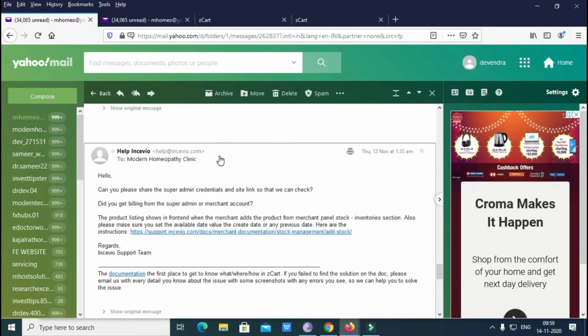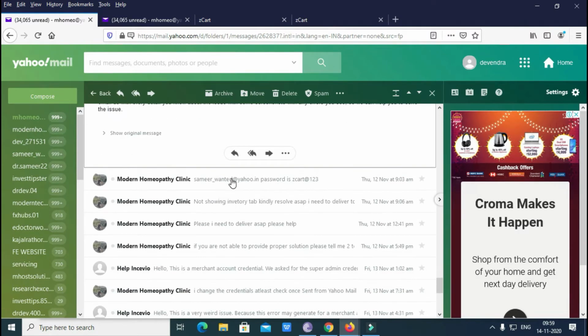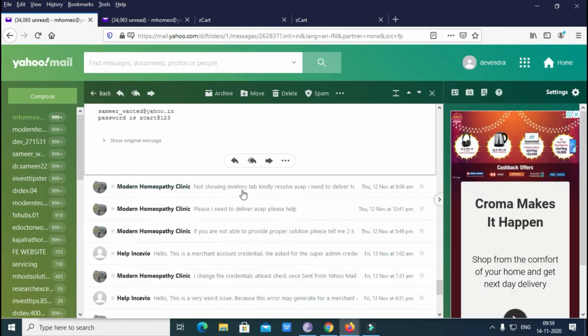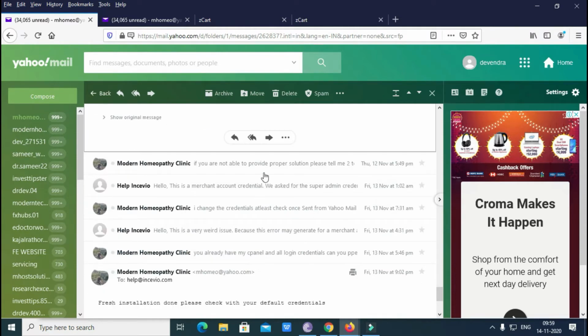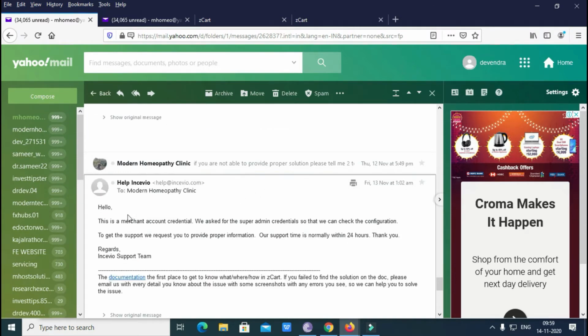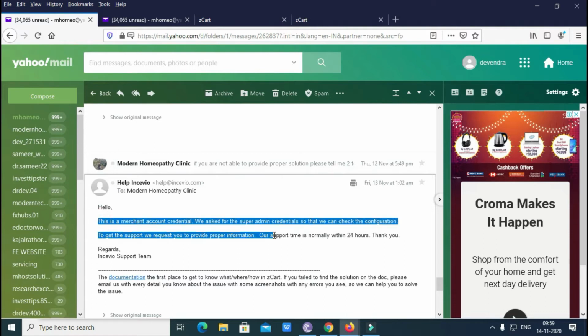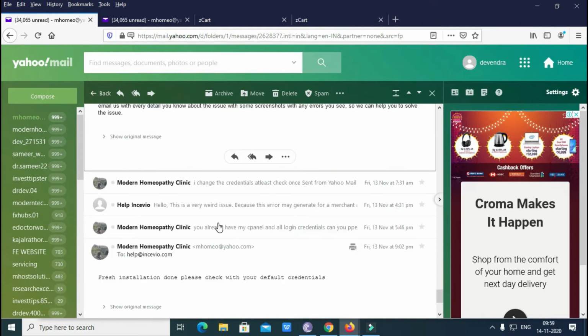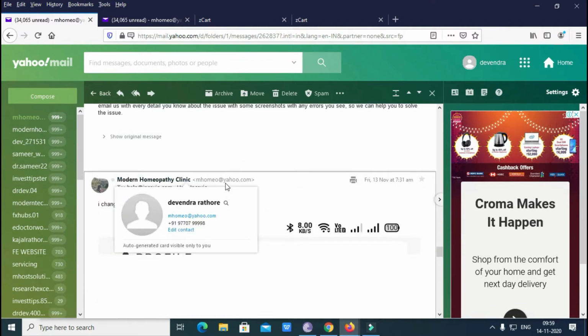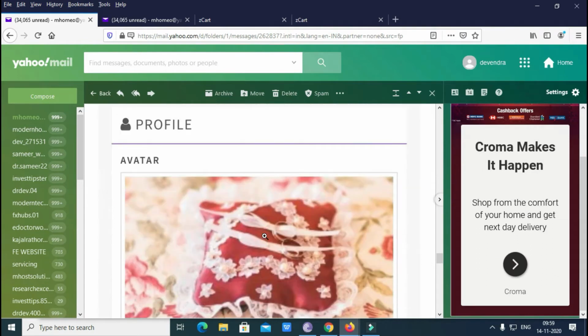After that, they asked me for the super admin credentials. I provided the particular credentials, but they told me that this is a merchant account credential, without checking it. That is because I had changed the name and password. They had provided me the super admin at the demo site with a simple password, so I changed that particular password. I completely changed that.